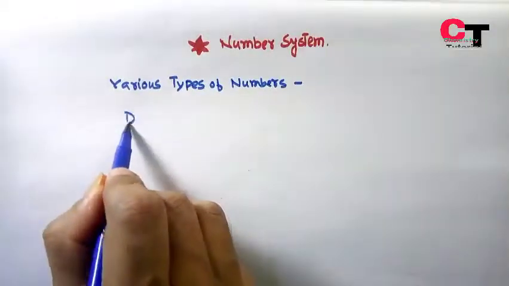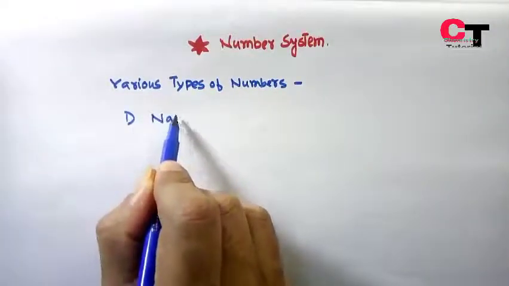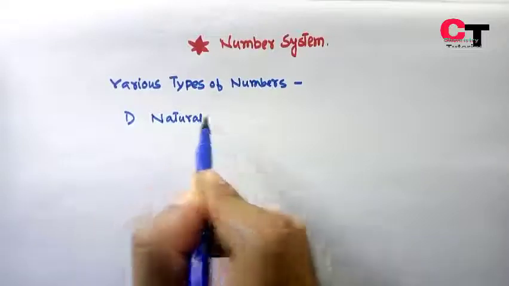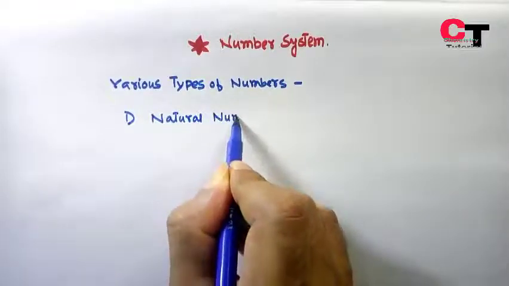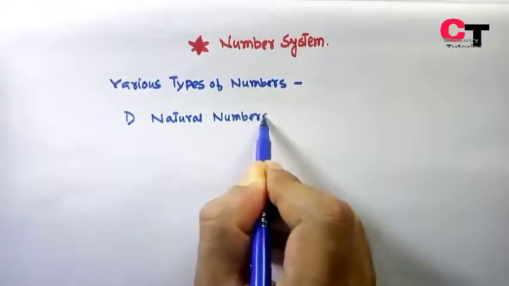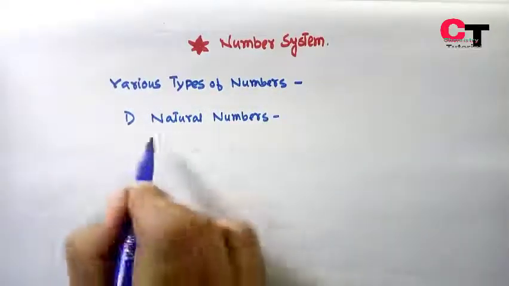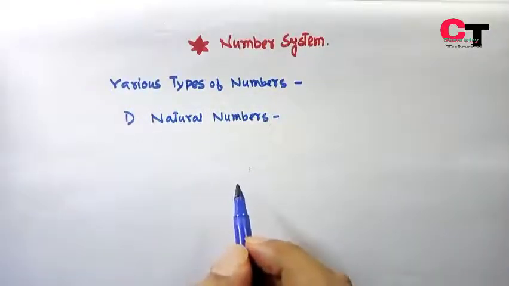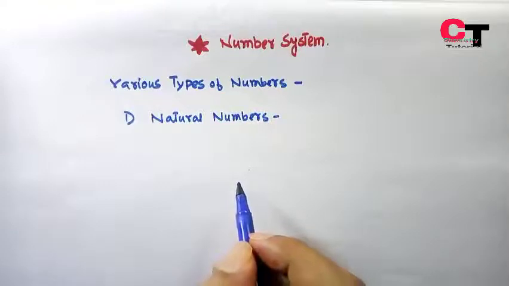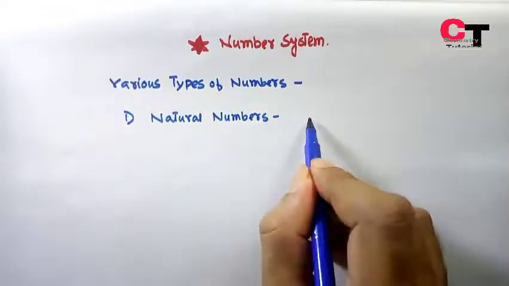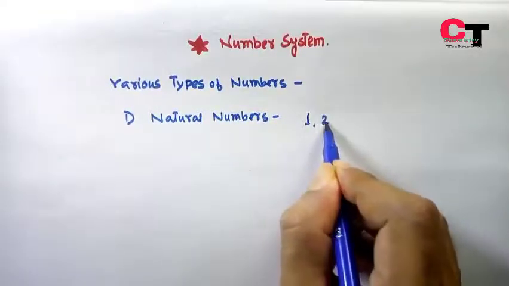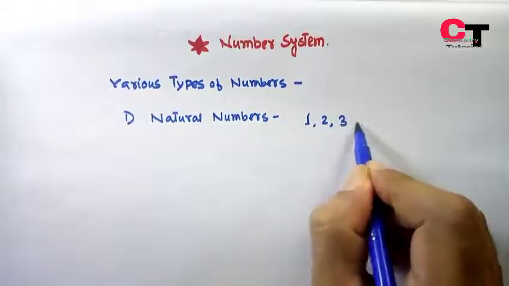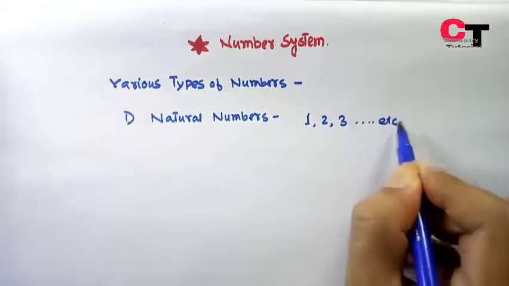First, natural numbers. These are the counting numbers that range from 1, 2, 3 and so on.